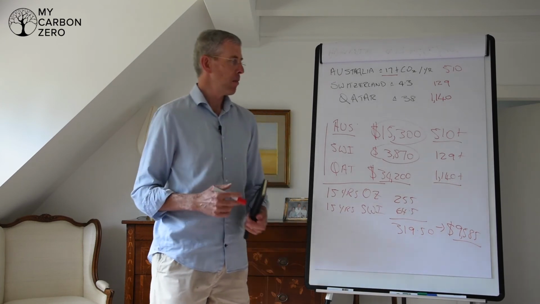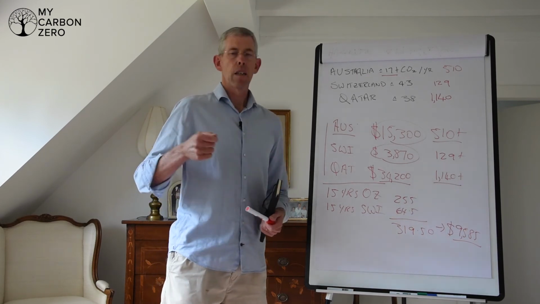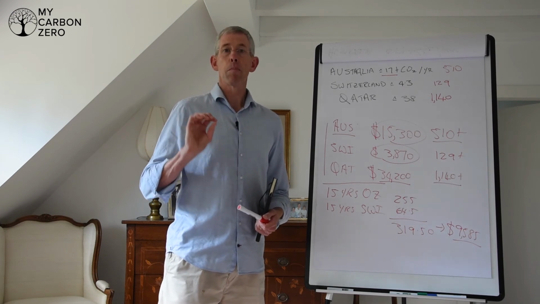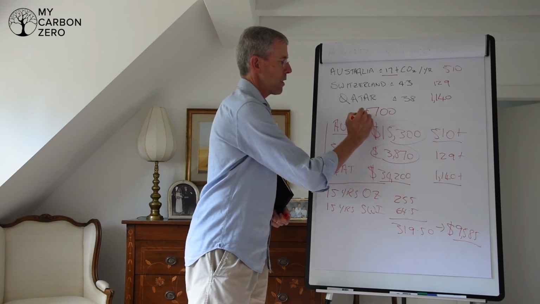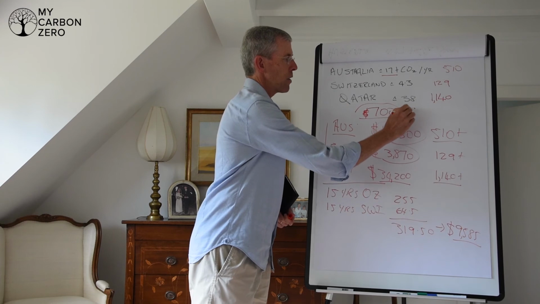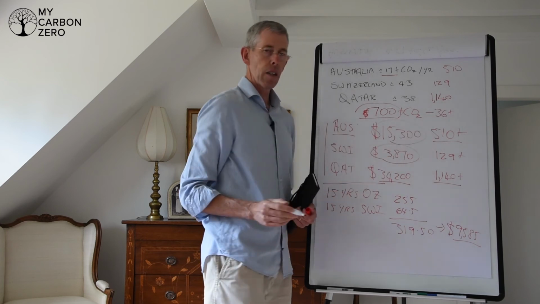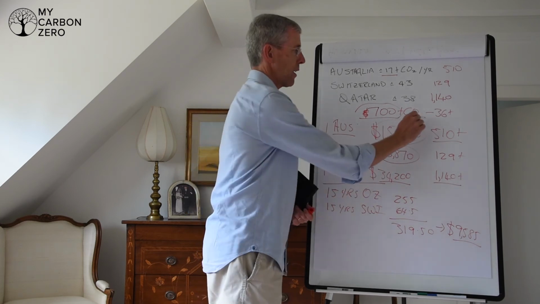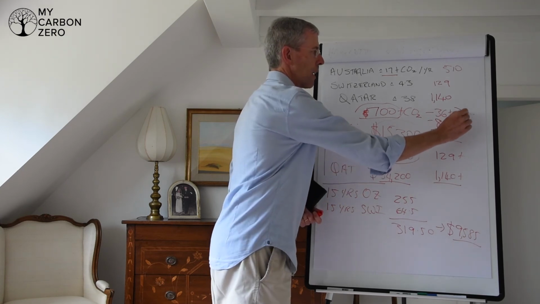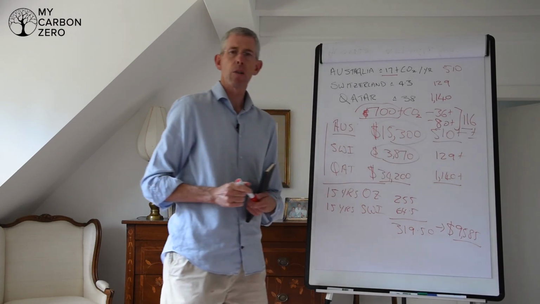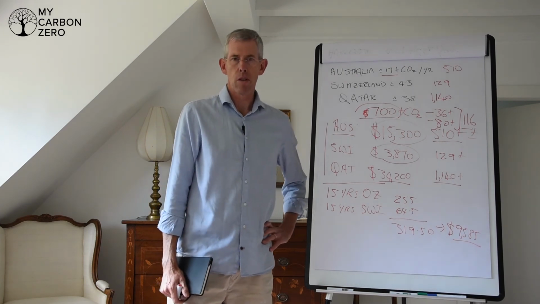So for example, in my case, my overall lifetime emissions, because I've lived in Switzerland, I've lived in Vietnam, I've lived in the UK, which are reasonably low carbon emitting countries, plus all the years that I spent in Australia, my overall carbon footprint is around 700 tons. Oh, sorry, not dollars, 700 tons of carbon. So I've already invested in a couple of projects to take 36 tons out of the atmosphere and put it in the ground with husk, and another 80 tons with tree planting projects. So I've already taken 116 tons out of the atmosphere, and I've been doing that for 3 or 4 years. It takes time. I've invested about $3,400, $3,500 to do that.